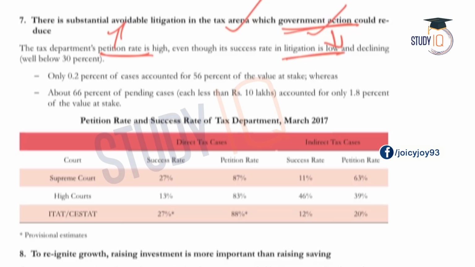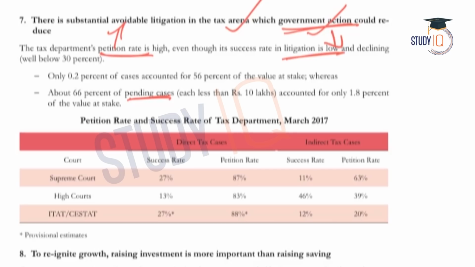Also the survey says that there has been a large number of pending cases as well. Legal action or litigation takes a lot of time. It is a time consuming process, and also in India we see that the litigation process has not been very successful. So the survey suggests that if government action can be improved, litigation can be avoided to a particular extent. So this is the seventh fact given by the survey.